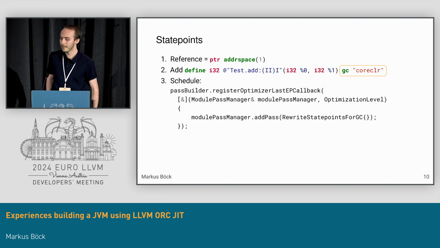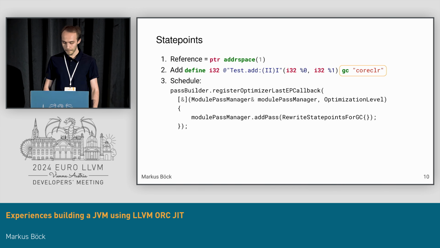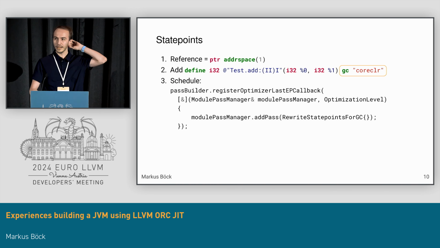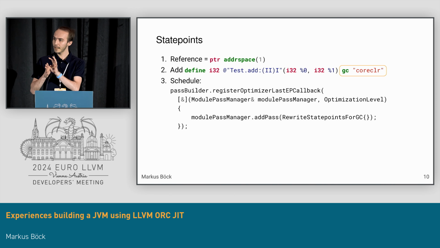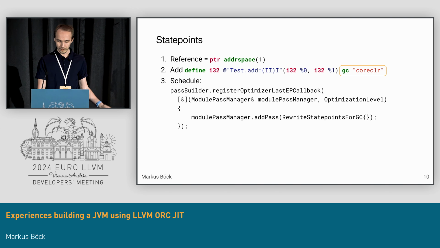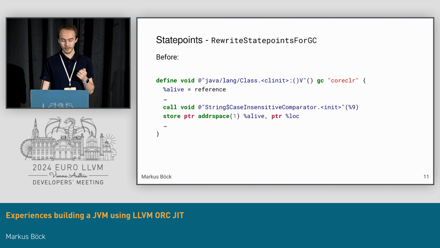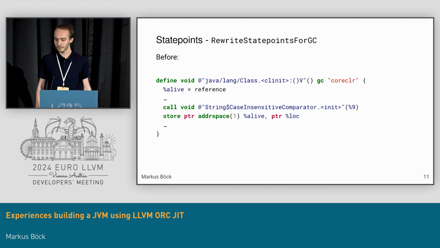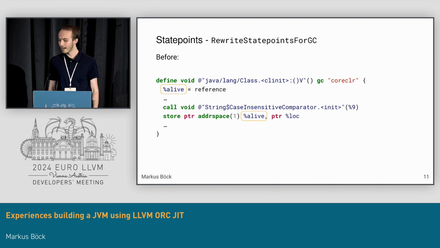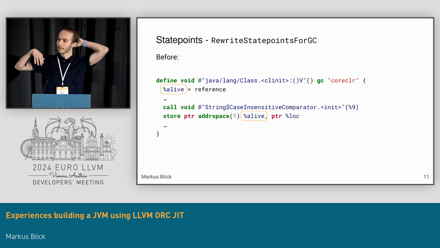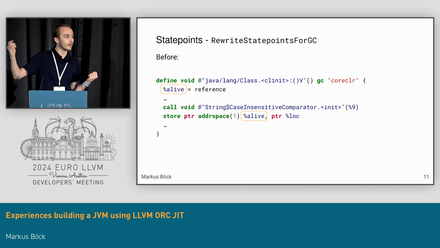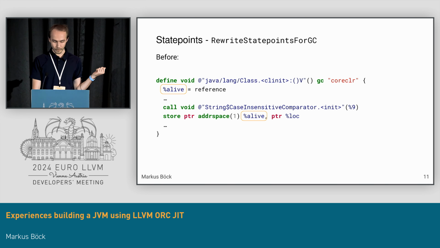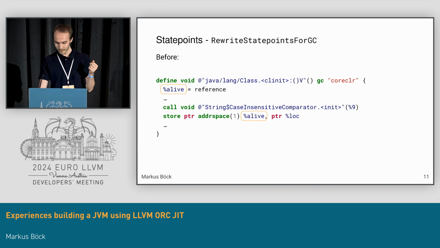And then you just need to run a little pass. This pass basically creates state points. These state points are any calls where garbage collection may happen and where we need to find and be able to mutate these stack references. As a small example, here I have a Java method, and we have this call to this comparator in it. And there's this one reference here called alive that is live across the call. So we're using this later, and we need this to be relocated, and the pointer value reloaded after the call if there was a garbage collection.